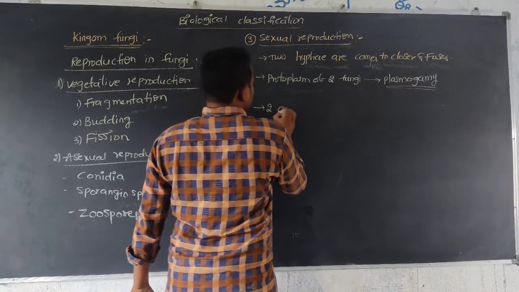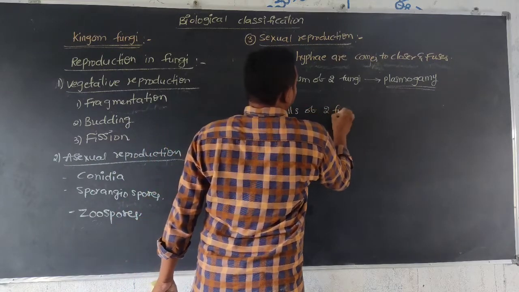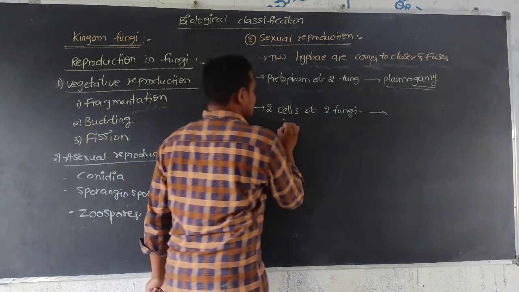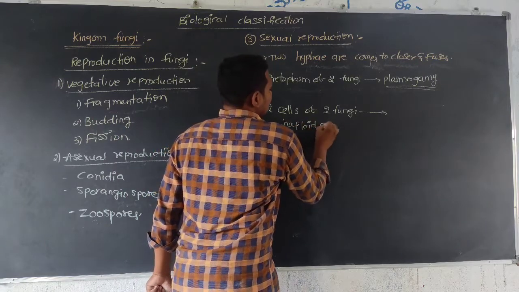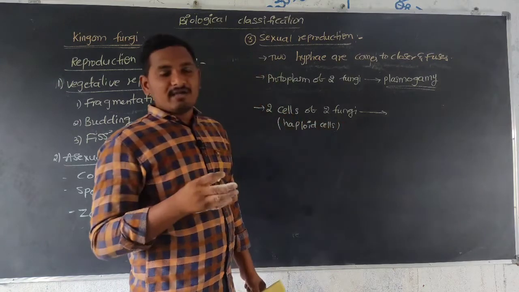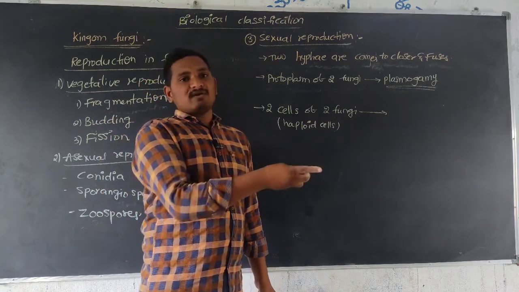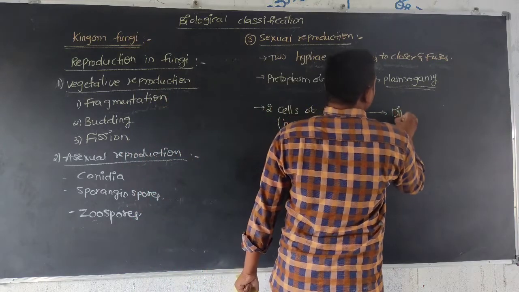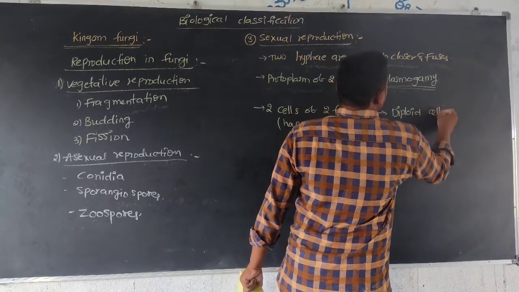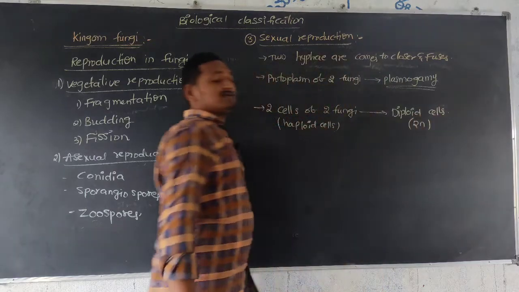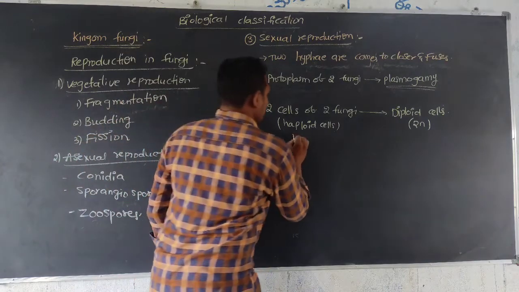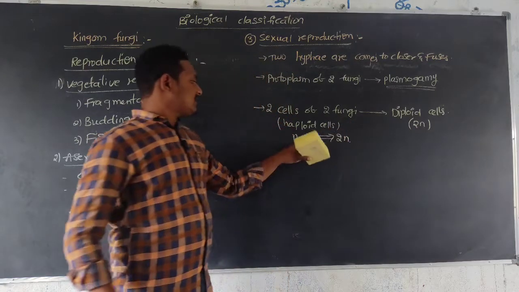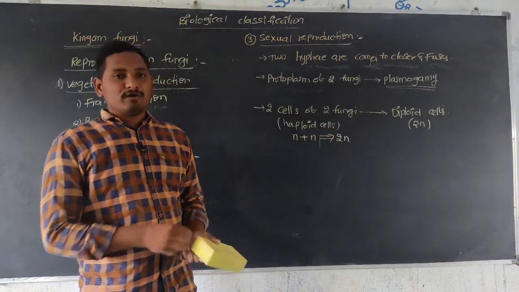Next, two haploid cells of the two fungi fuse. One fungus gives one haploid cell, another fungus gives another haploid cell, to form a diploid cell. Haploid state, n plus n is equal to 2n.